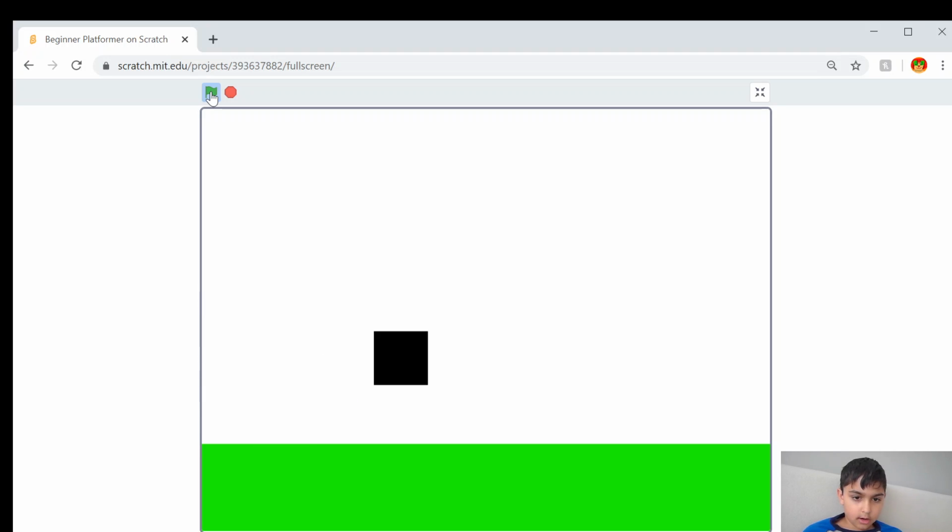So we've got our player moving around, and for the next tutorial of the platformer series, we're gonna have the level go on to the next level when you hit the side of the screen. But for now, we have a pretty sufficient platformer, and we will finish it up today.